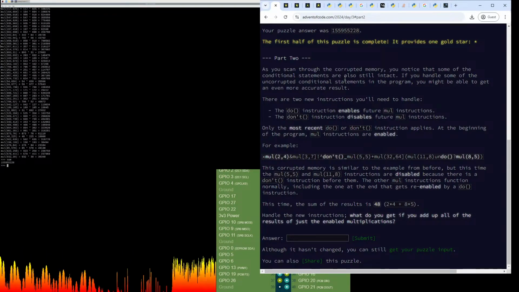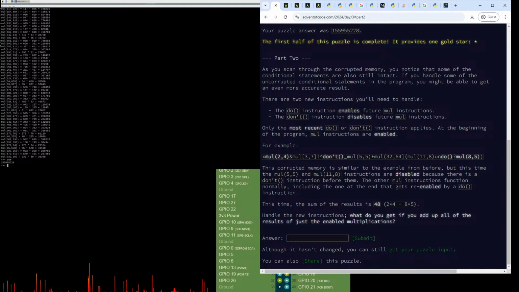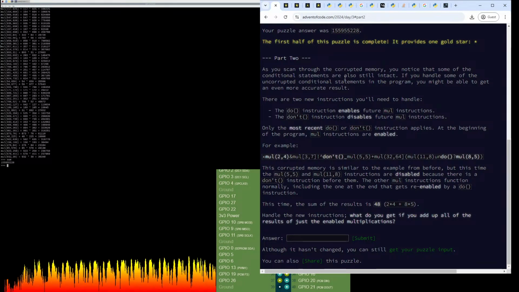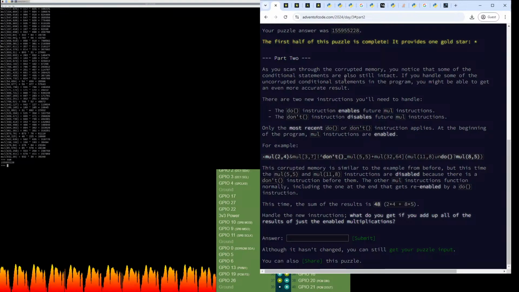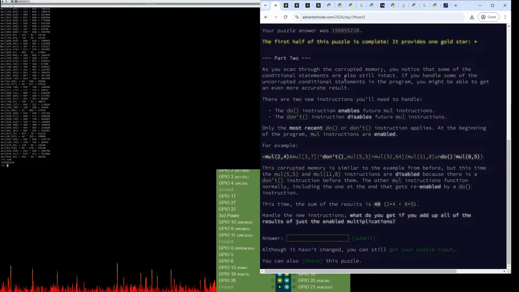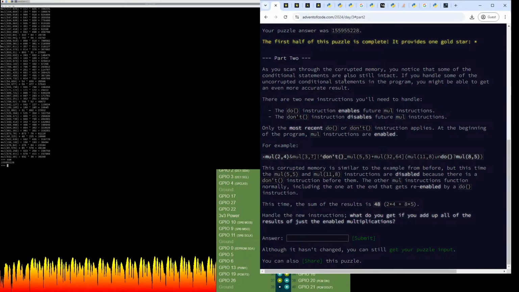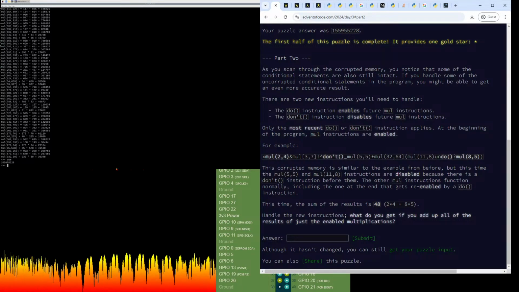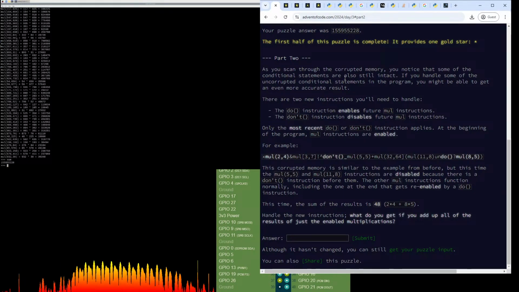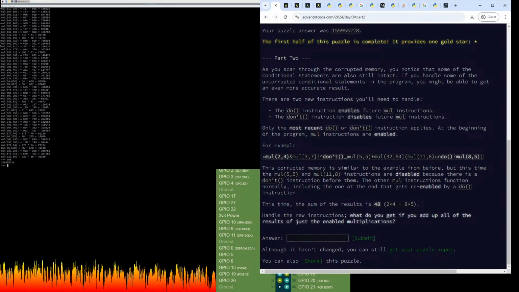Only the most recent do or don't instruction applies. Okay, so I assume if there's multiple do's in a row, it would be the first one that applies, really. I mean, that's kind of assuming that there will even be redundant do's and don'ts, but this makes sense that for any given mul instruction, you look at the last one, was it a do or a don't?